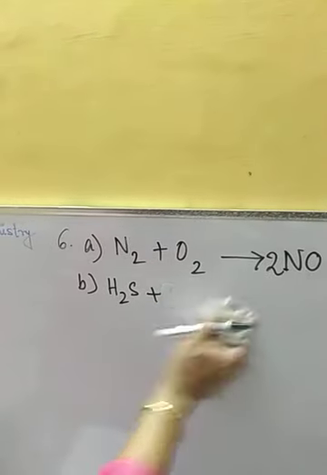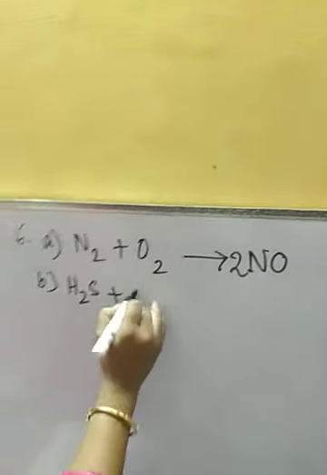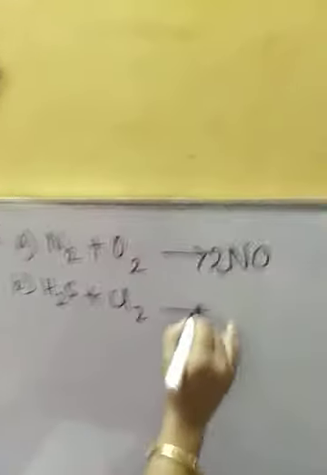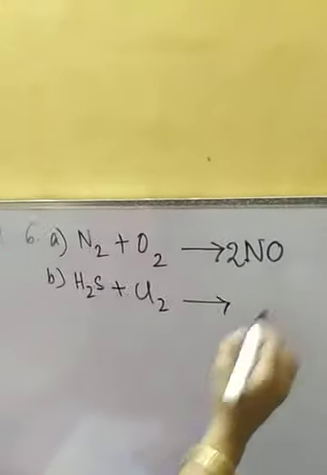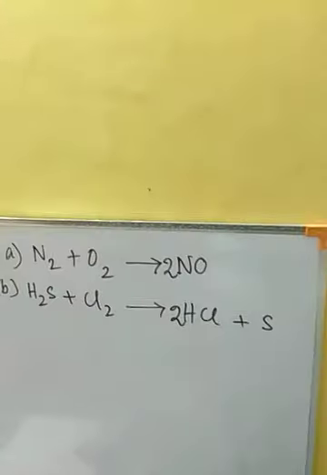HCl we are going to get on the product side. So chlorine plus hydrogen sulfide, what we are going to get here? HCl, hydrogen chloride, plus solid sulfur. So 2 HCl we are going to get here.